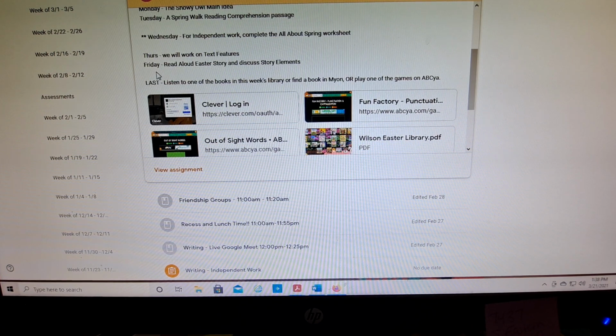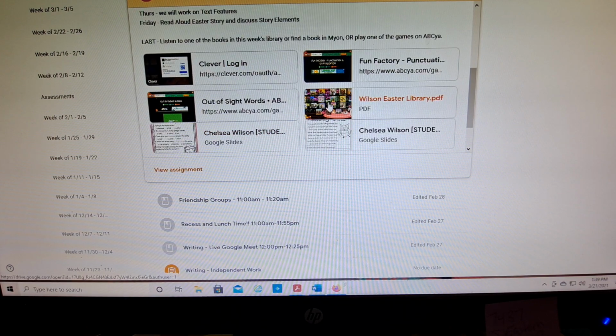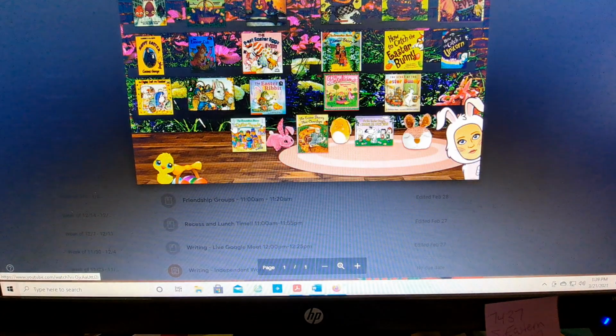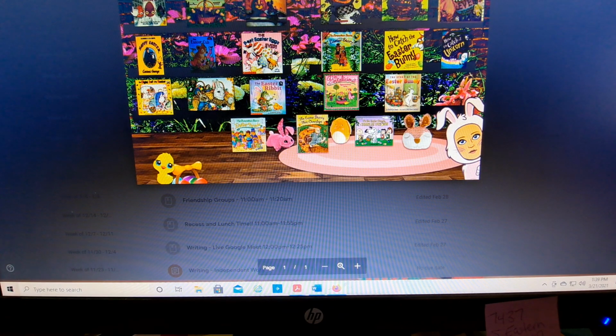And then when you're done with your worksheet for the day, you can listen to one of the books in our library. You can play one of the games. I have a punctuation game and a sight words game. And I do have up the Easter library for everybody this week. So there's so many cute books here in our Easter library.